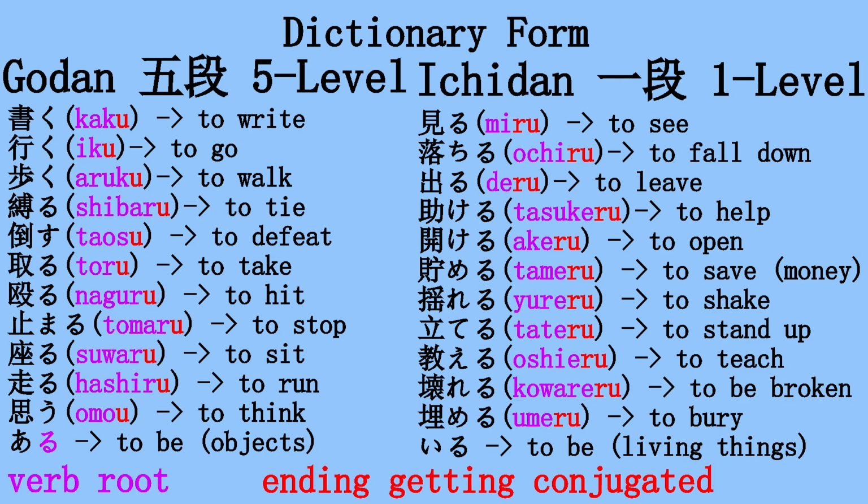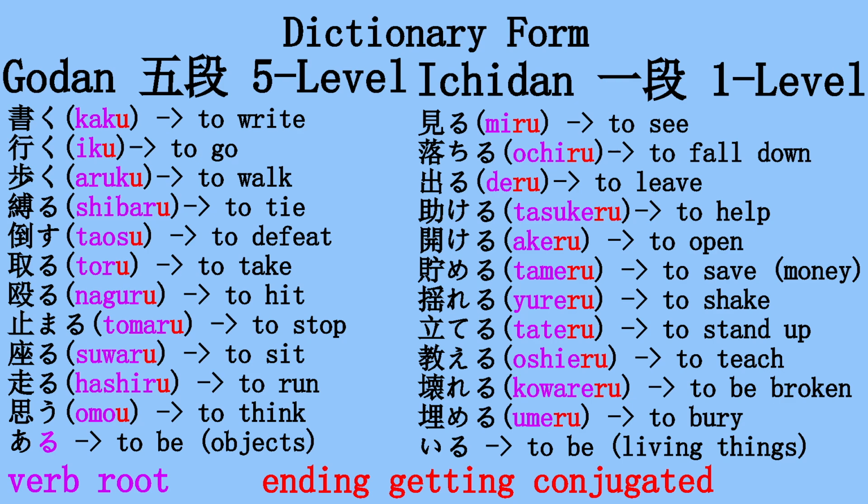For Godan verbs, the part we conjugate is the last vowel. Anything before is the root, which in most cases won't change. Most cases. For Ichidan verbs, it's a bit different. For once, maybe you realize that Ichidan verbs all end with the syllable ru. And this is no coincidence of this list. This is true for all Ichidan verbs. And the ru is also the suffix that changes when you conjugate them, making everything that comes before the root.